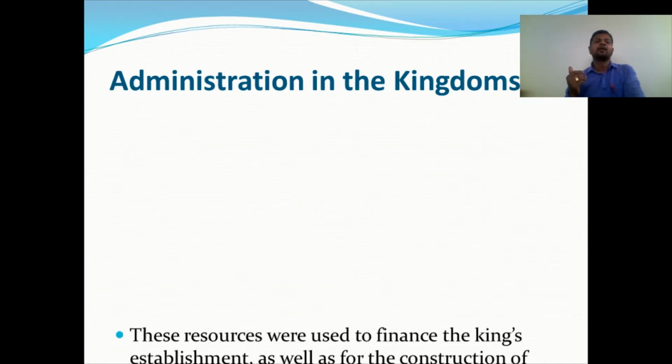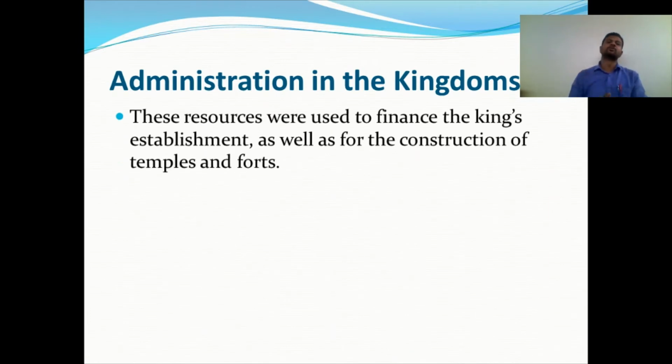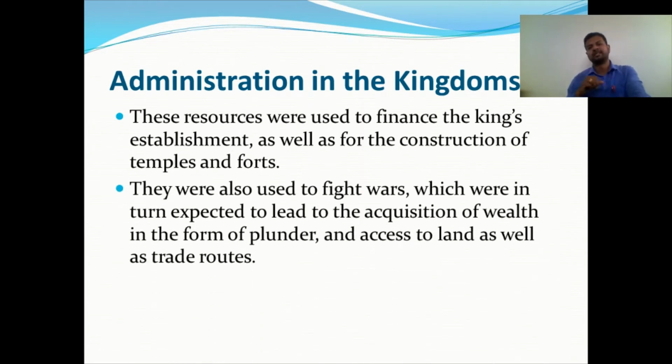So here these resources were used to finance the king's establishment, because he wanted to give salary to the workers, take care of the palace, and win warfare. They were used for the construction of temples, forts, lakes, and good basic amenities like food, shelter, good roads for the people to travel, and market areas. Everything was constructed by the collection of these revenues only.